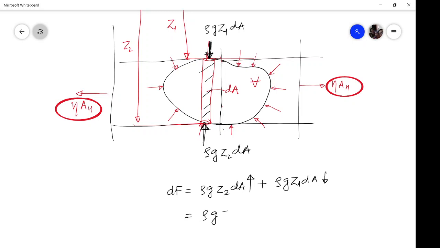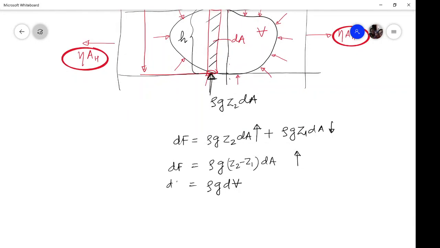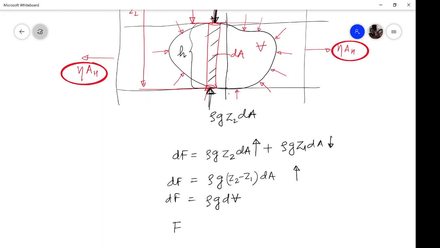So this is rho g (z2 minus z1) dA, and this is the force which is acting on this element in the upward direction. Now what is this z2 minus z1? z2 minus z1 is this difference. Let us say this is h. So this h times dA will be what? This will be the volume of this element. Therefore this is dV.